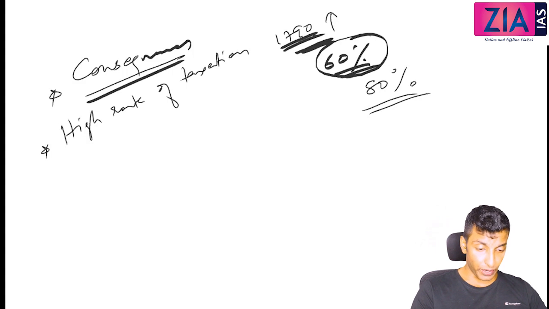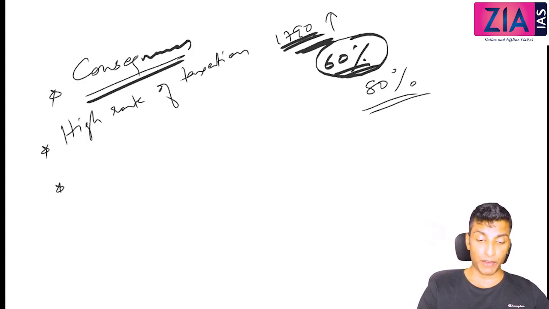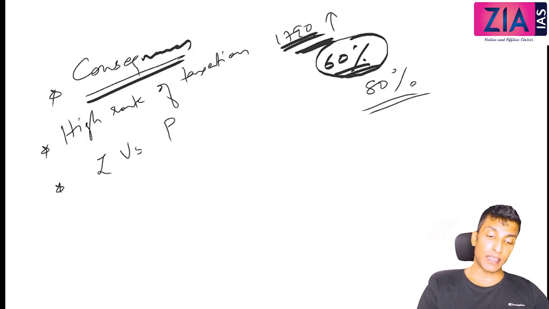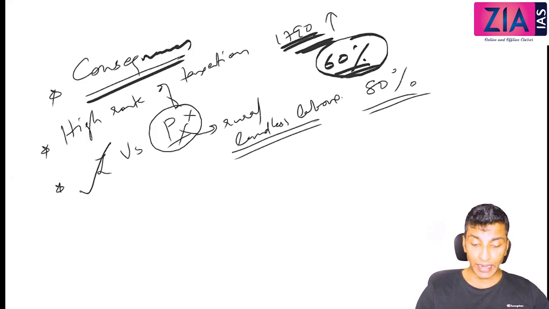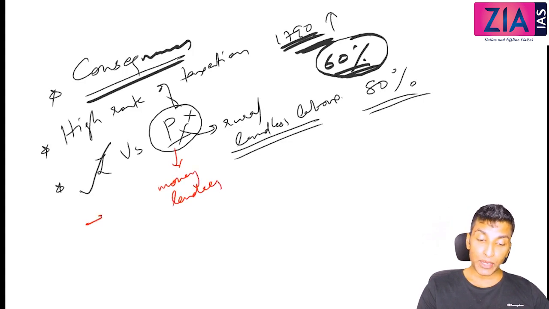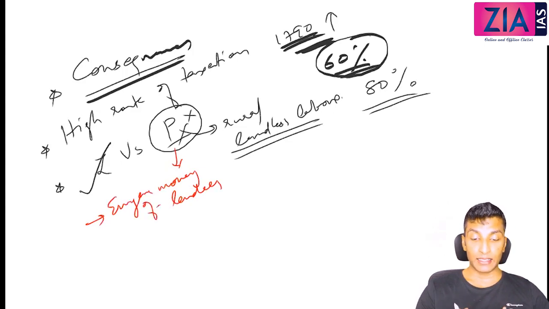And the second point that we need to discuss is related to ownership. I have told you Zamindar versus peasant. Zamindar is the owner. So if the peasant is not able to pay the tax, what will happen? He will be evicted. So when he is evicted, what will happen? He will become a rural landless labor. And no peasant wants to get evicted. So what will he do? He will try to pay tax. But how can you pay tax when you don't have produce? You will approach money lenders. So this led to the emergence of money lenders or Marwadis or Mahajans in the eastern part of India.